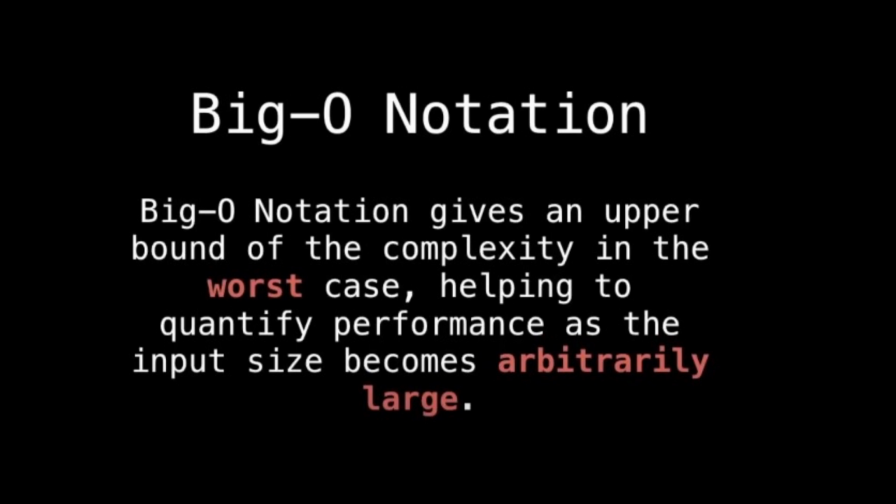The same concept applies to space. You can just consider the worst possible amount of space your algorithm is going to need for that particular input. There's also the fact that big O really only cares about what happens when your input becomes arbitrarily large. We are not interested in what happens when the input is small. For this reason, you'll see that we ignore things like constants and multiplicative factors.